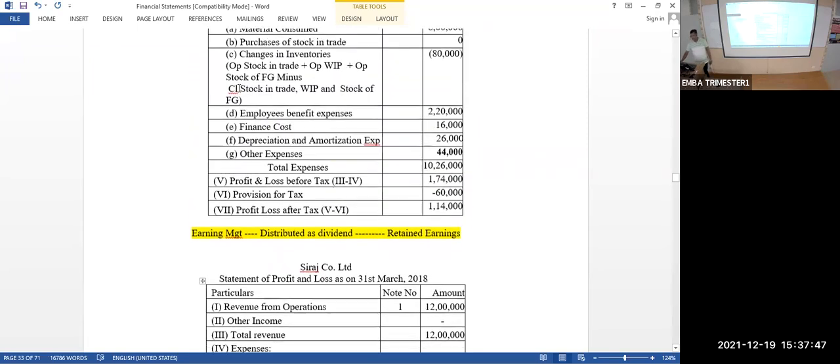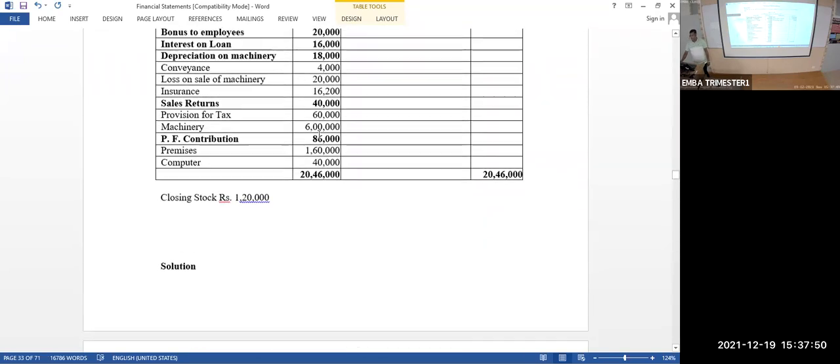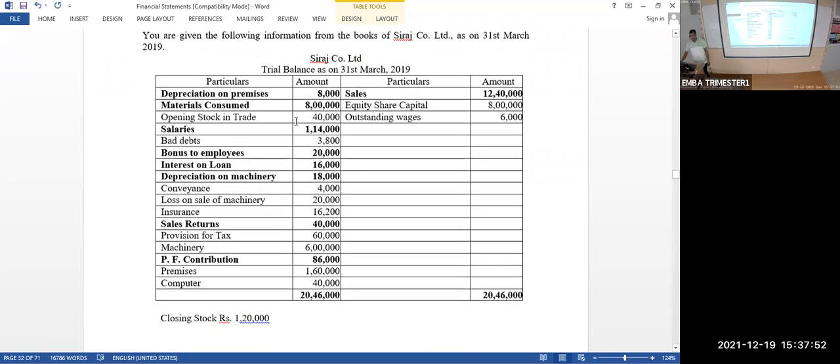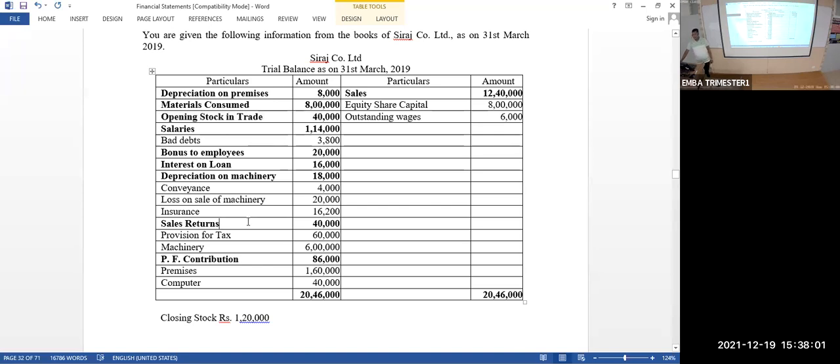Look at the trial balance. Okay. Opening stock we already considered. Outstanding wages. Outstanding wage is an expense only, but it is already taken. The outstanding expense is given as a liability. It's only given as a liability. Suppose it is given under adjustment, then you have to take it.